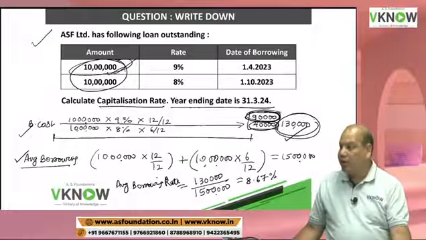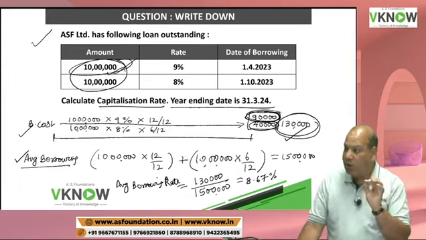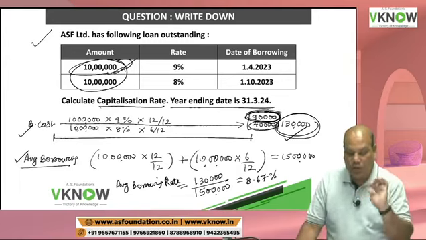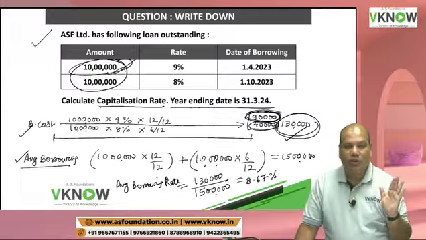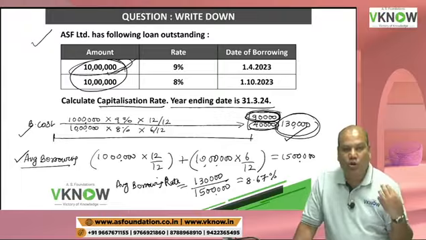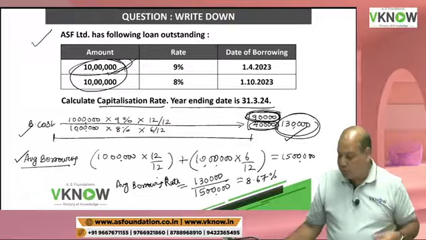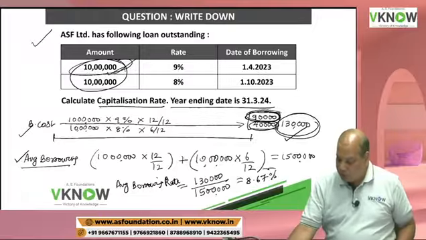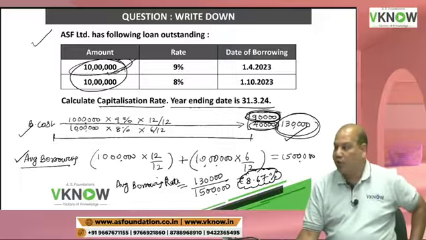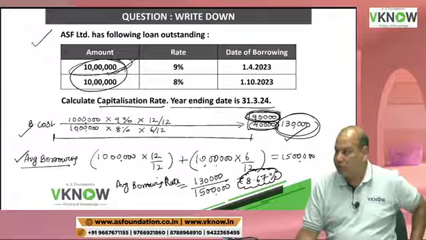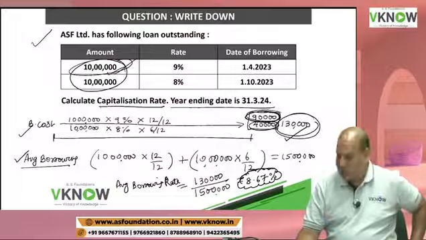And that is called the capitalization rate. This is my average borrowing cost for the year. On an average we are borrowing funds at this rate, that is 8.67%. This is how the capitalization rate is calculated.